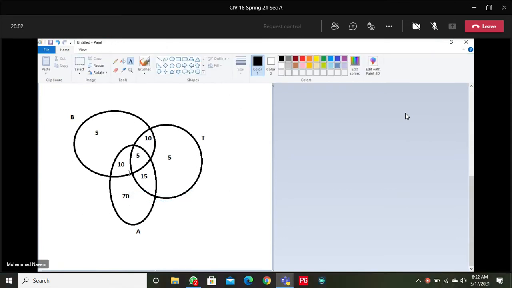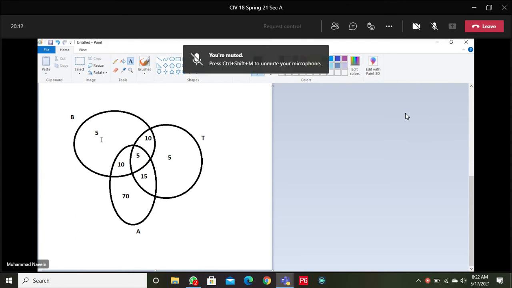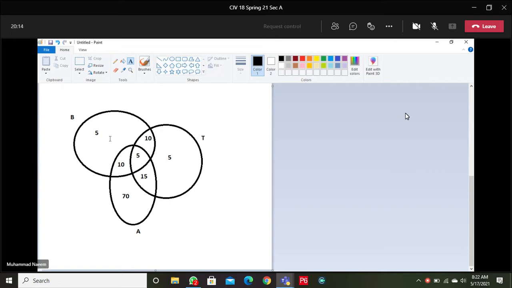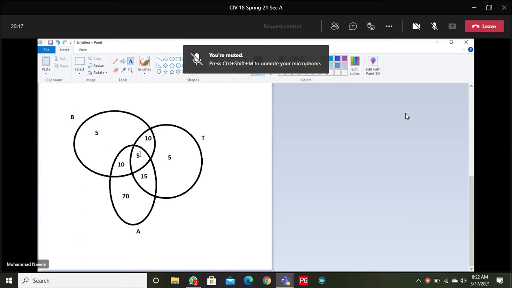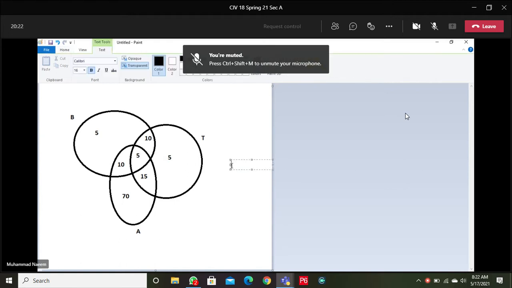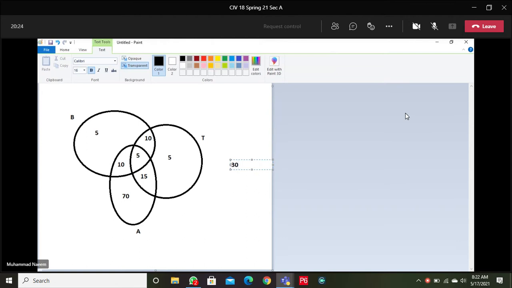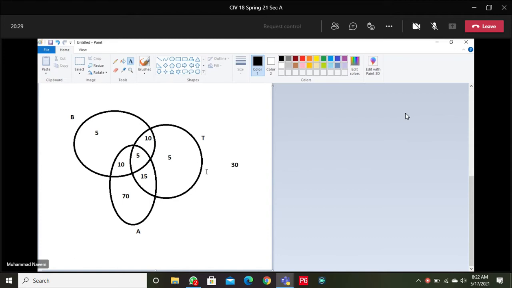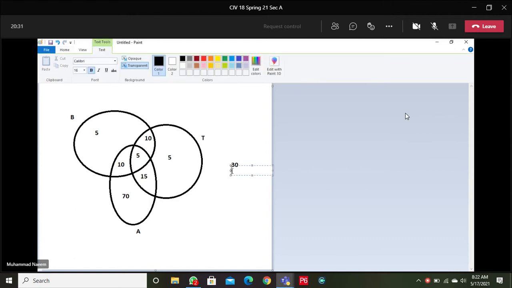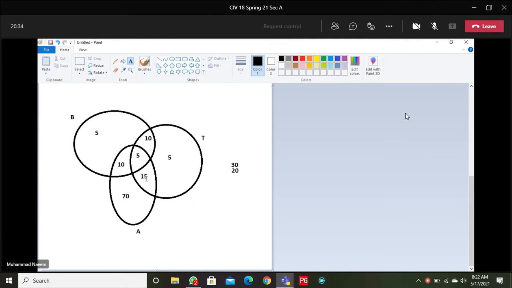Now we have distributed all the people in each region. Count them, add them. 5, 10, 5, 20 and 30. 30, 5 and 15, 20, and 70.